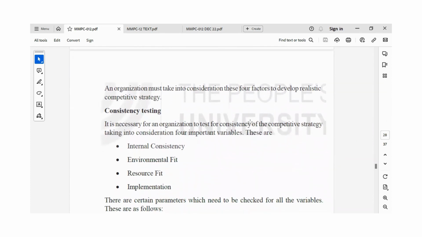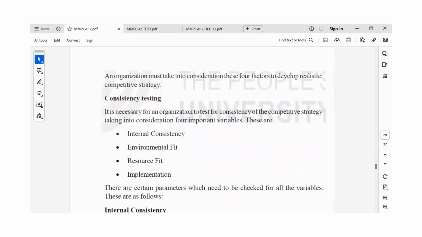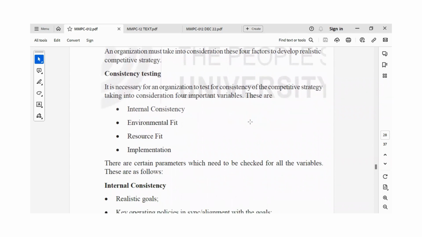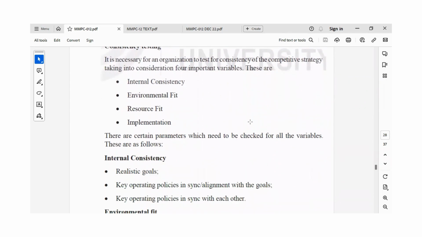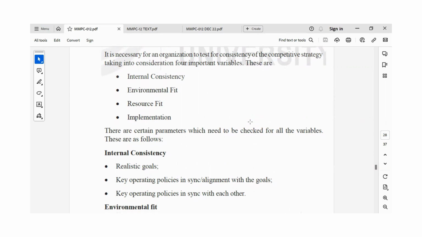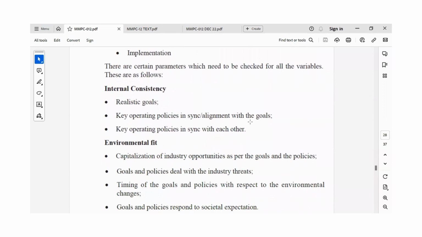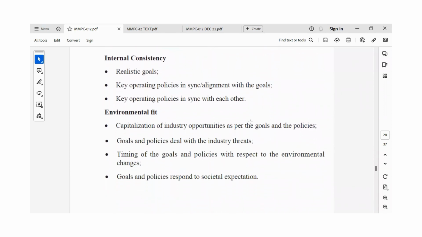Then the consistency testing. It is necessary for an organization to test the consistency of the competitive strategy, taking into consideration four variables. They are internal consistency, environmental fit, resource fit, and implementation. The internal consistency means realistic goals, which act as key operating policies to align the goals, and the policies should also operate in sync with each other. And environmental fit means capitalization of industry opportunities as per the goals and the policies, and goals and policies that deal with the industry threats, the timing of those goals and policies, and how they respond to societal expectations.